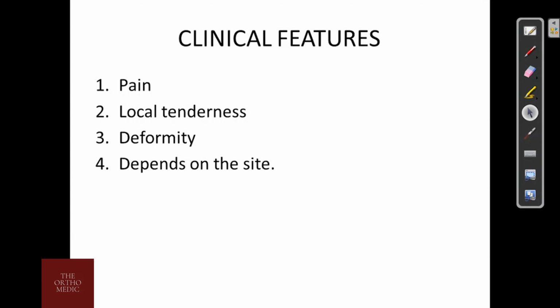Clinical features. Actually, osteoporosis is a silent epidemic disease. It cannot be detected unless an injury or fracture occurs to the patient. Therefore, when it occurs, there can be pain, local tenderness, deformity at that site, and actually it depends on that site what type of fracture or which type of bone or joint is affected.